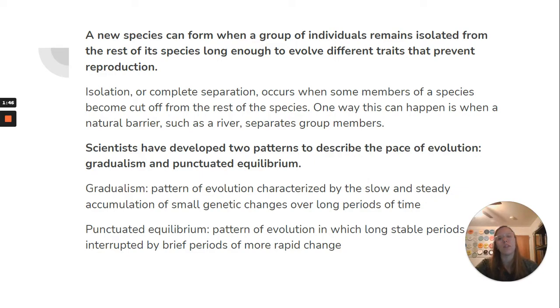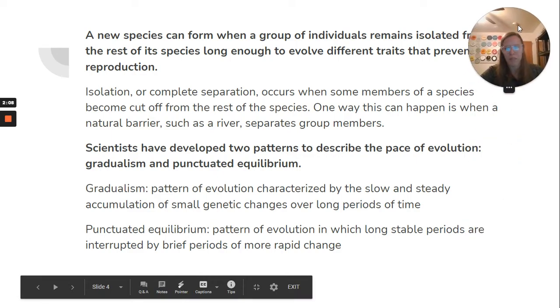Scientists have developed 2 patterns to describe the pace of evolution: gradualism and punctuated equilibrium. Gradualism is the pattern of evolution characterized by the slow and steady accumulation of small genetic changes over long periods of time. Punctuated equilibrium is a pattern of evolution in which long, stable periods are interrupted by brief periods of more rapid change.